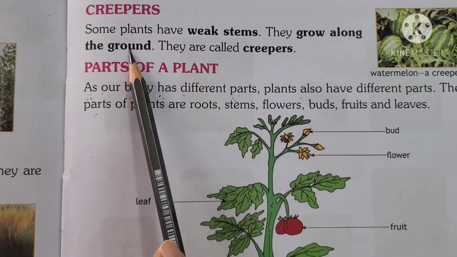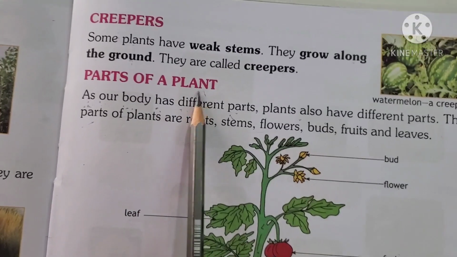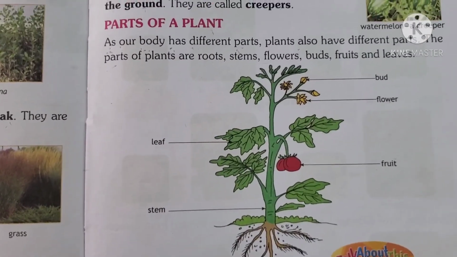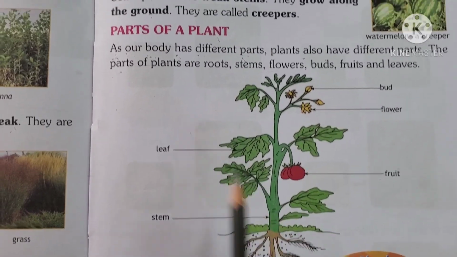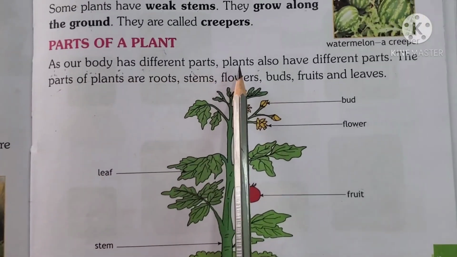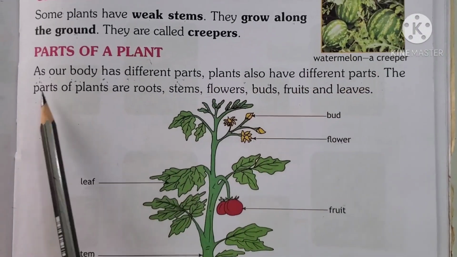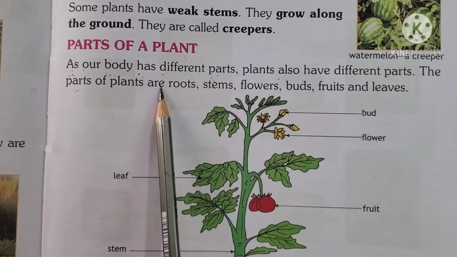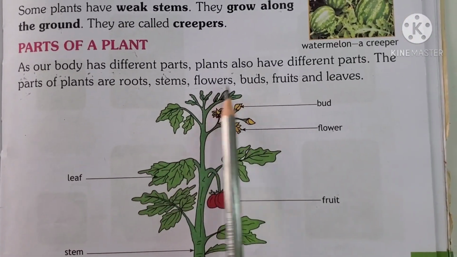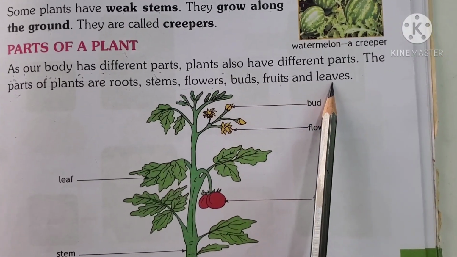Okay, now parts of a plant. You all know, children, we do have parts of our body. So does a plant. As our body has different parts, plants also have different parts. The parts of a plant are roots, stems, flowers, buds, fruits and leaves.